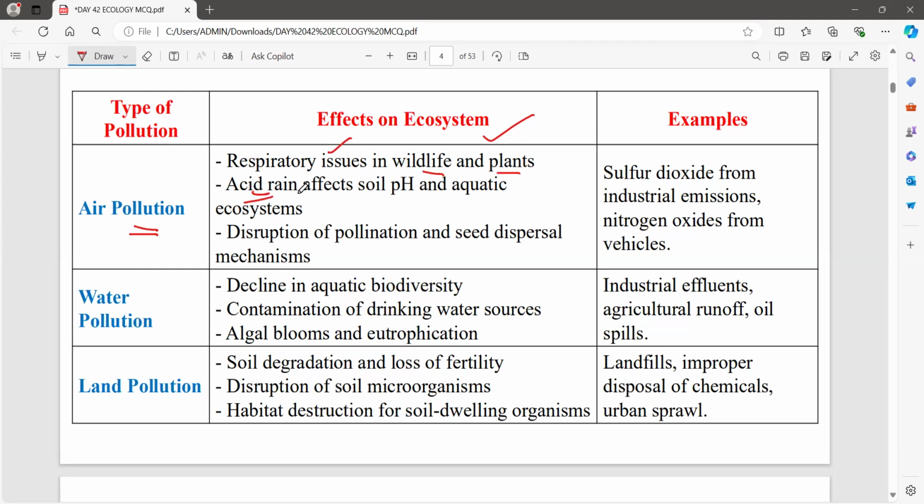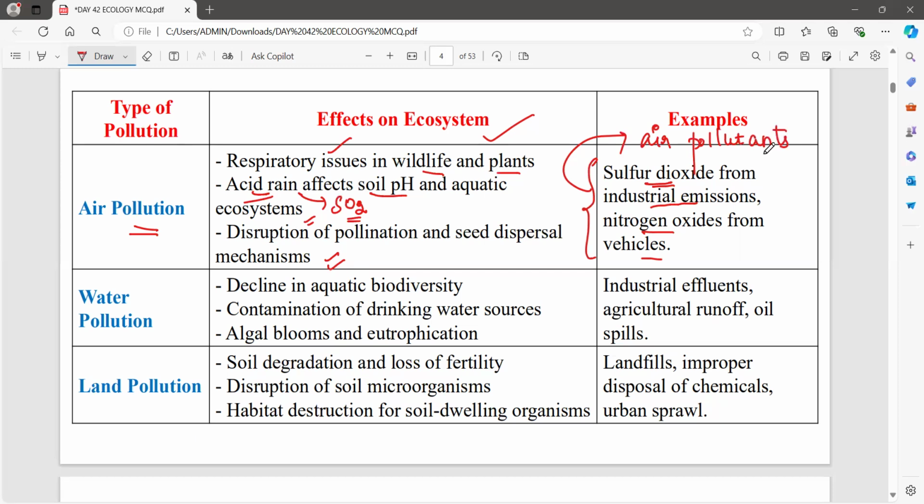Acid rain majorly consists of sulfur dioxide. This is the gas which affects soil pH and aquatic ecosystems, and disrupts pollination and seed dispersal mechanisms. Sulfur dioxide comes from industrial emissions, and nitrogen oxide from vehicles. So these are the gases which act as air pollutants.